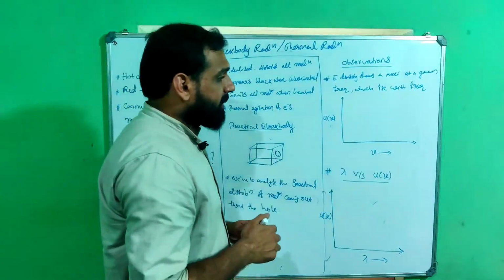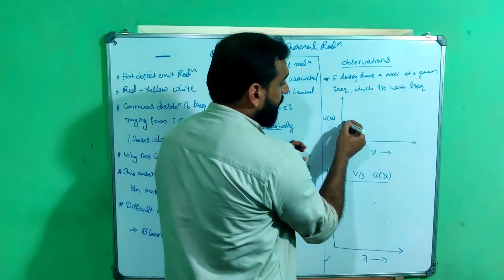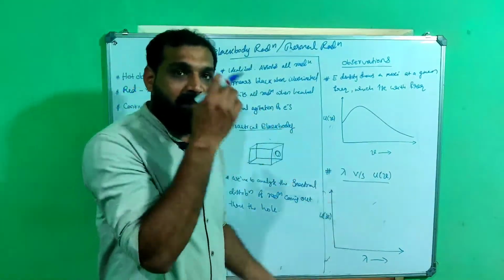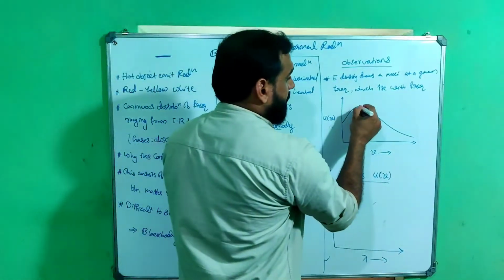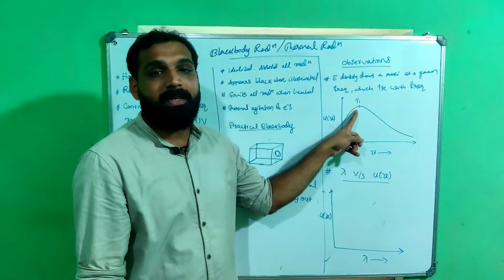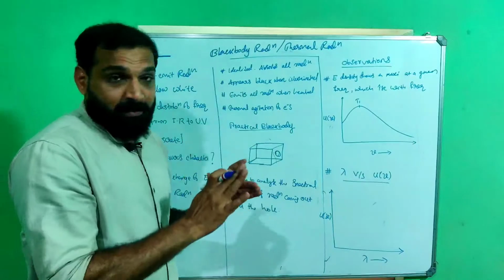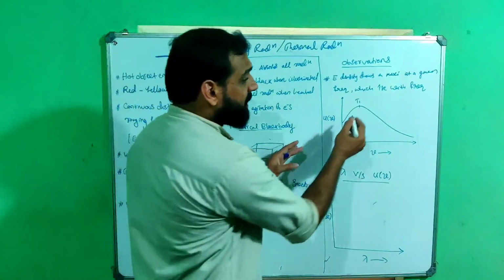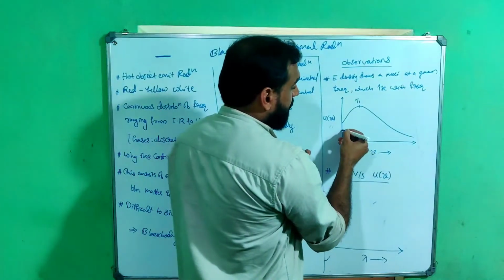I can tell you the shape of this graph is round like this, kind of this shape. You can refer to any standard textbook for the exact graph. This is at a particular temperature, say T1. This graph is showing the energy density versus frequency for a particular temperature T1. And it is important that when we increase the temperature, this peak is shifted to the right. So it will be somewhat like this.